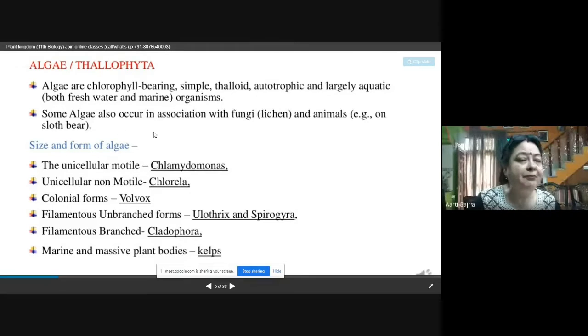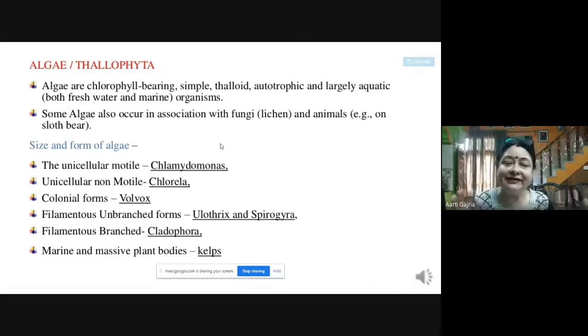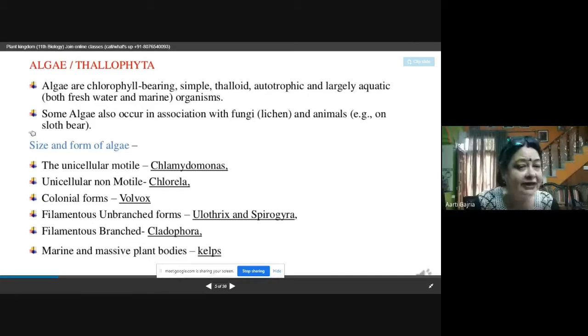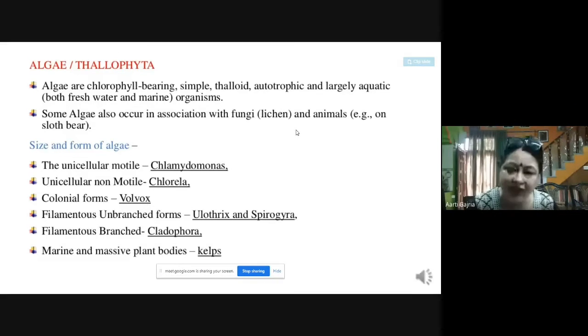Now, some algae also occur in association with fungi. This we have already learned about the lichen. That is the symbiotic association of algae with fungi, where algae is producing the food and fungi is giving the shelter and absorbing the minerals from the soil. And with animals also the algae is found, that is on sloth bear. So on sloth bear you can find the growth of the algae. So that is also association of algae with animals.